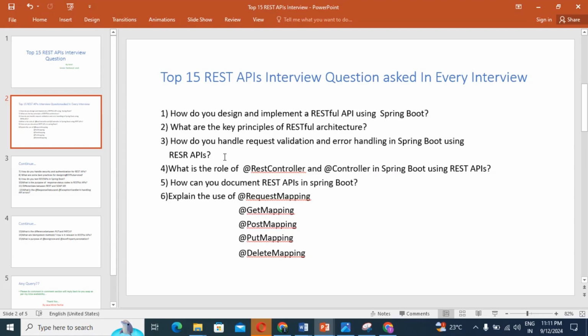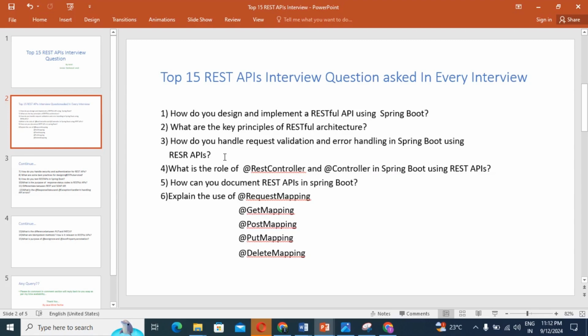So guys, this is the first question generally asked in the interview: how do you design and implement a RESTful API using Spring Boot? Because once you're going to implement a REST API, our application will definitely be developed through Spring Boot, right? So that's why I'm mentioning RESTful API using Spring Boot here. This is an important question, generally asked mostly in the interview. So, how do you design and implement a RESTful API using Spring Boot?